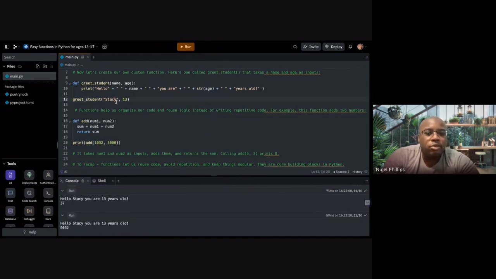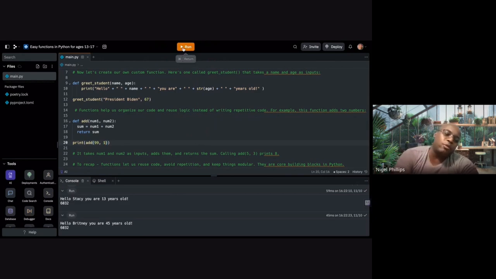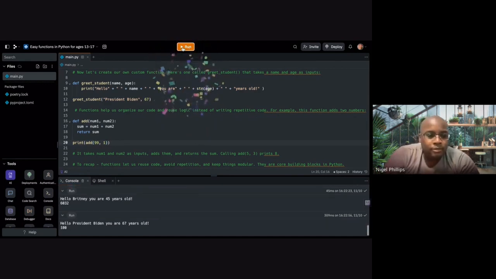Let's change Stacy to Brittany, and 4, see what comes up. Hello, Brittany, you are 45. Let's change it to President Biden. Let's do 67. Let's change the numbers to 99 and 1. So we're going to get, hello, President Biden, you are 67 years old. And you're going to see a number at the bottom that says 100. 100, see? There you go.